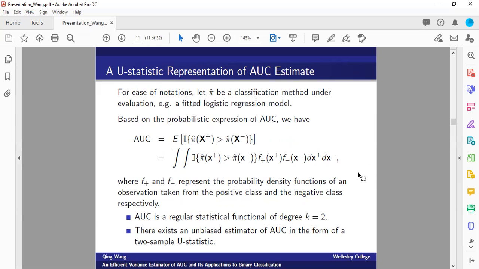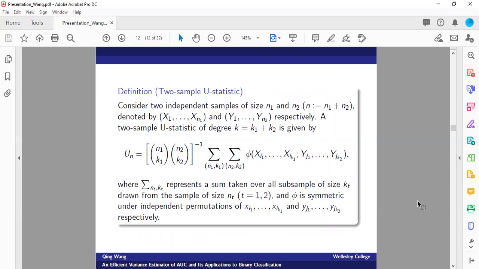From this expression, it's easy to see that AUC is a regular statistical functional of degree 2. And as a result, there exists an unbiased estimator of AUC in the form of a two-sample U-statistic. Next, we are going to construct the U-statistic estimate of AUC. Before that, let's have a quick recap of the definition of a two-sample U-statistic.